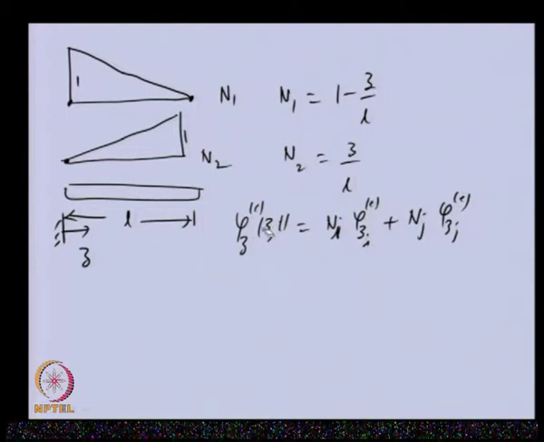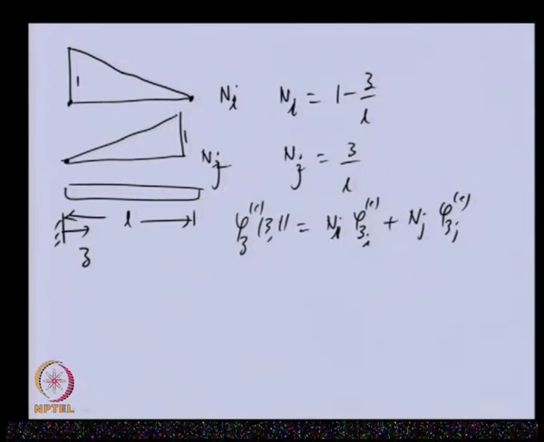If z is L, this will be 0 and this will be 1, so we will get the field variable at the jth node. But if we put z in between, then it will interpolate the field variable from these nodal displacements, and we can get the field variable, or the angular displacement, at any other location. Basically all these corresponding to the I and jth node were there in the previous case also.